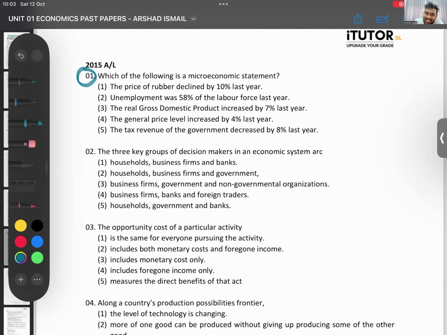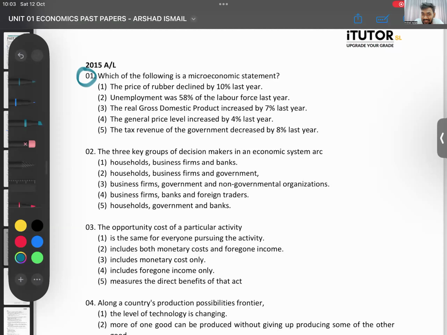Answer similar to the answer that you did before. Which one? Quickly give me an answer. 1, 2, 3, 4, 5. Yes, these are actual A-level questions. In paper 1, you get 50 questions like this. You get 50 MCQs, 2 marks each, 100 marks. So if you can answer this, there are 49 more just like this. Maybe a little harder, but 49 more.